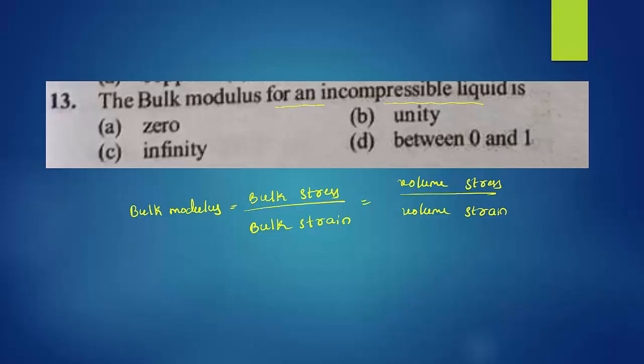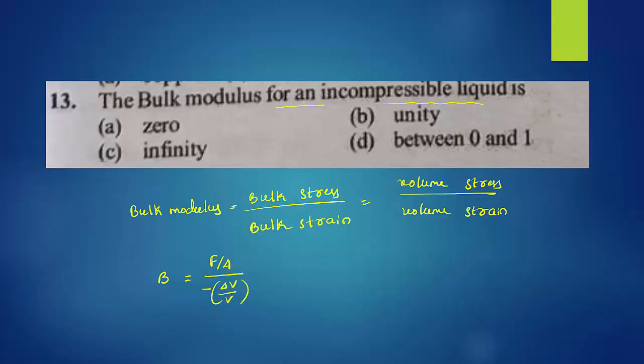They have asked what the value of the bulk modulus is for an incompressible liquid. You can observe the equation. Bulk modulus is equal to volume stress, which is restoring force per unit area, divided by volume strain, the change in configuration to the original configuration, which is given by minus delta V divided by V.